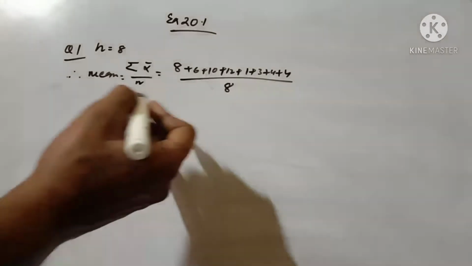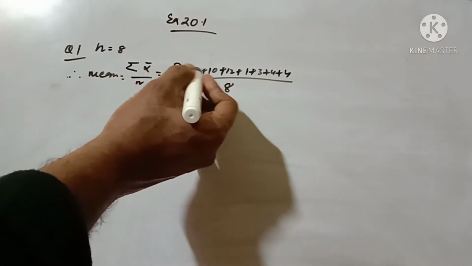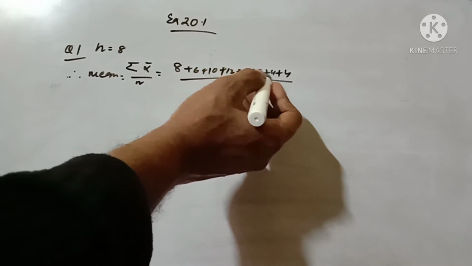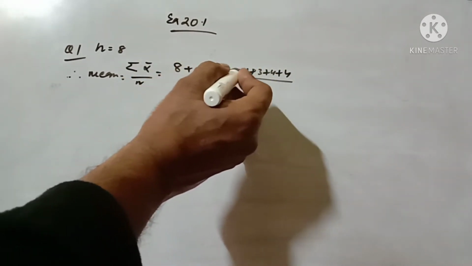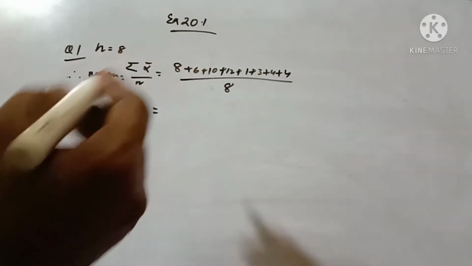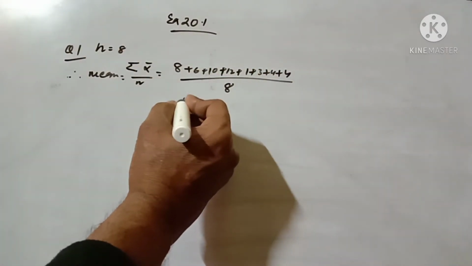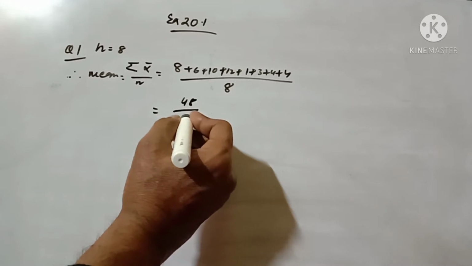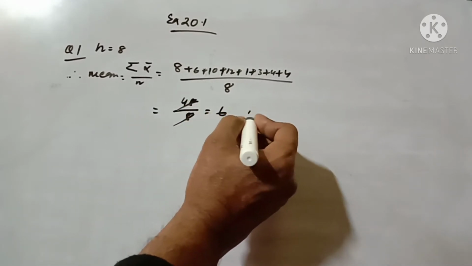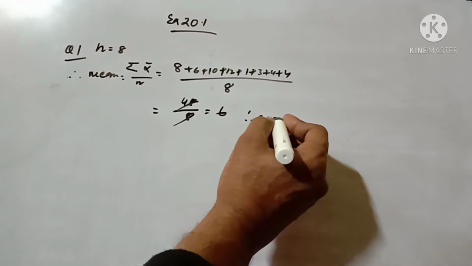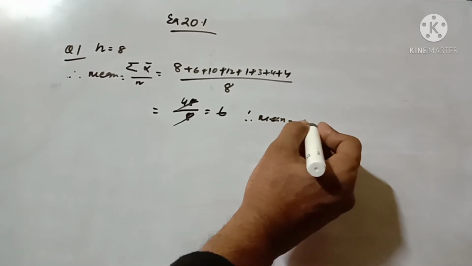We have to find the mean, just like the average. The given numbers are 8, 6, 10, 12, 1, 3, 4, 4. Add these, and the number of observations is 8. After adding, it comes to 48 by 8, equal to 6. This is our mean. Therefore, mean equals 6.